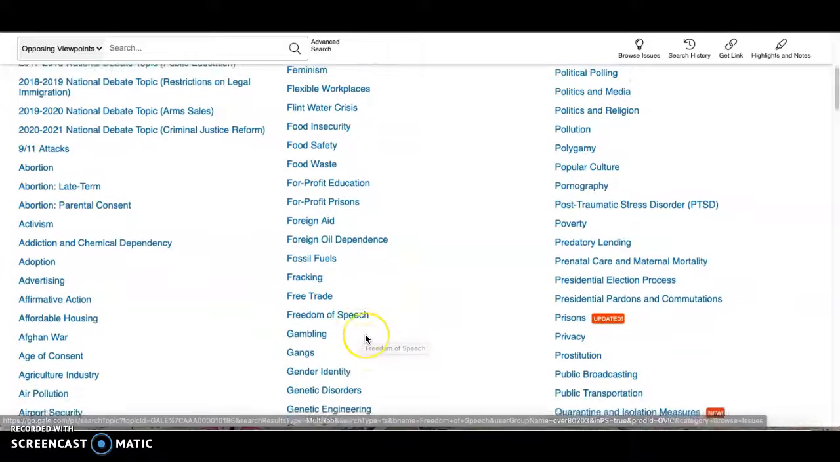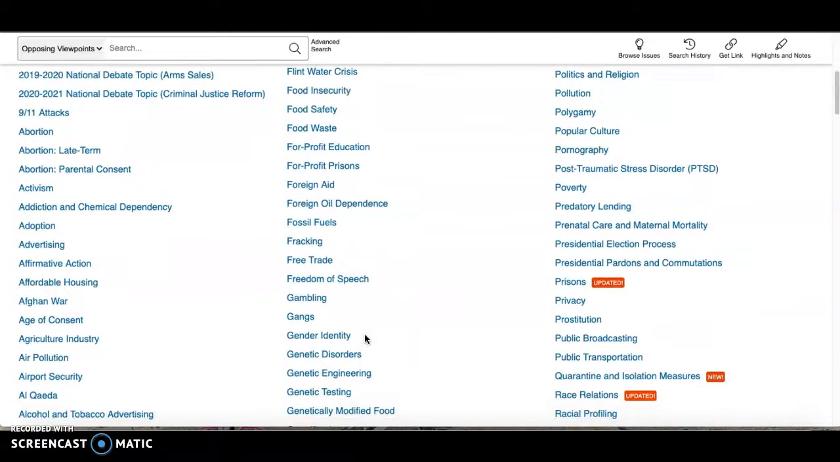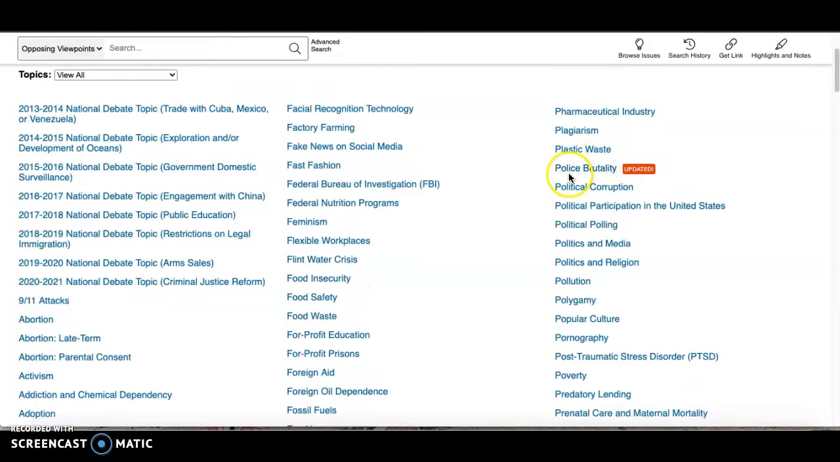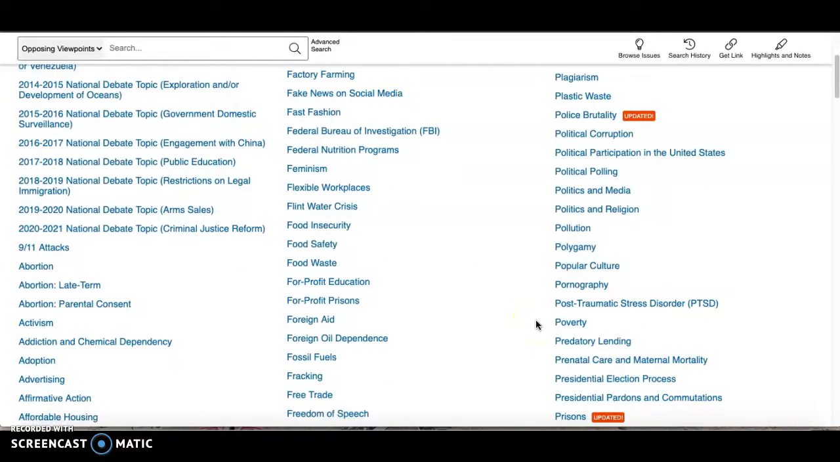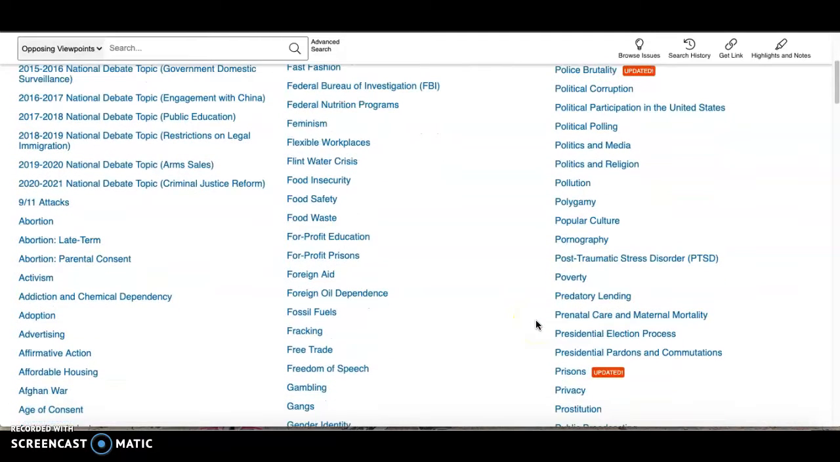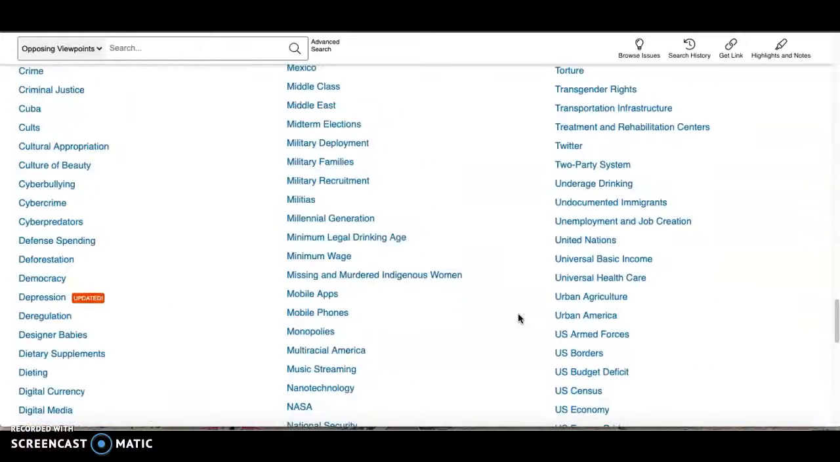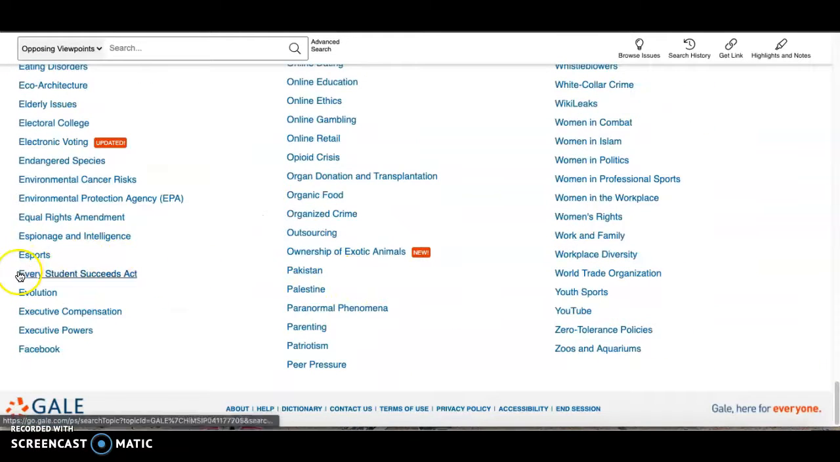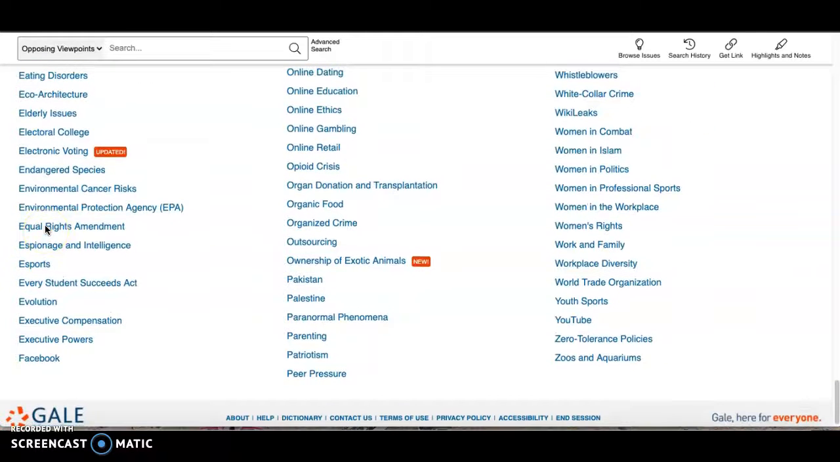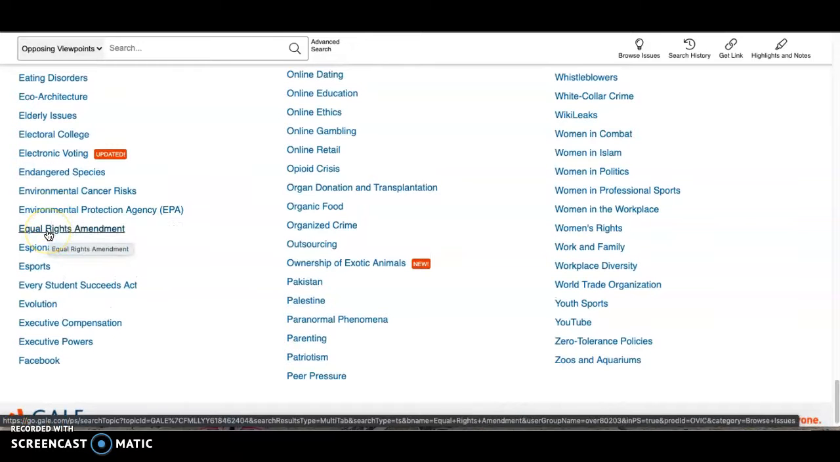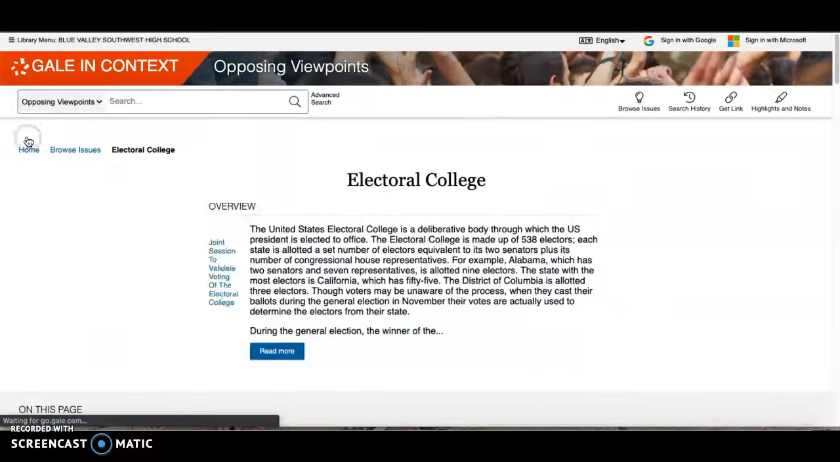Freedom of speech, I believe that. Police brutality is something that was mentioned. I believe that we've got a whole bunch of things. Environmental, I'm having a little trouble with my alphabet. Environmental, Equal Rights Act, Electoral College was mentioned.